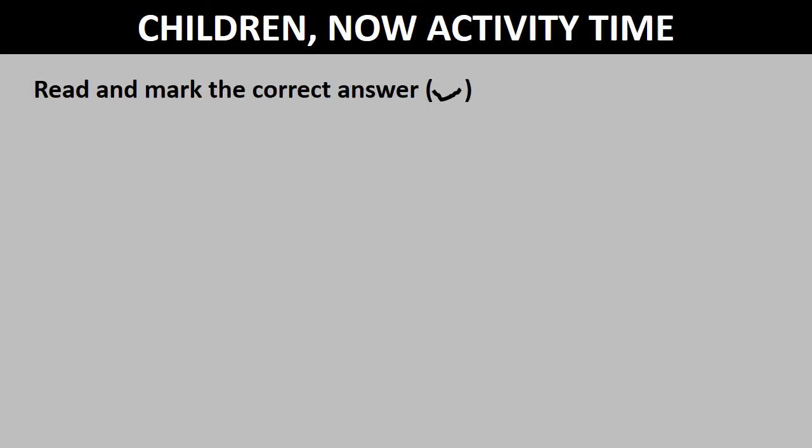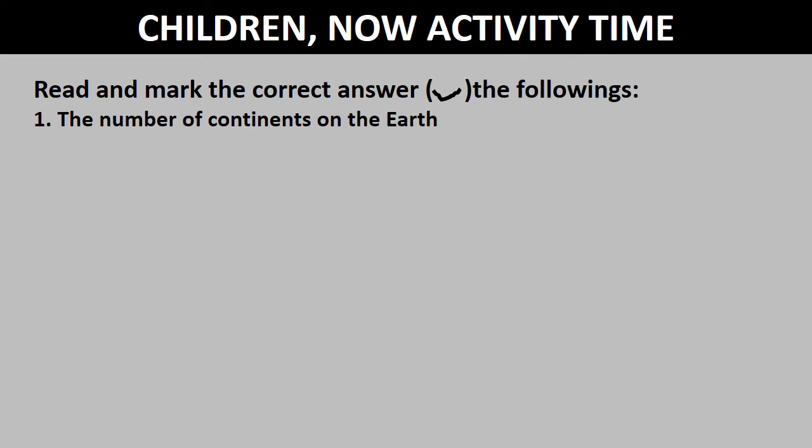Children, now activity time. Read and mark the correct answer. Tick the followings. The number of continents on the earth are 7, 5, 3, 6.